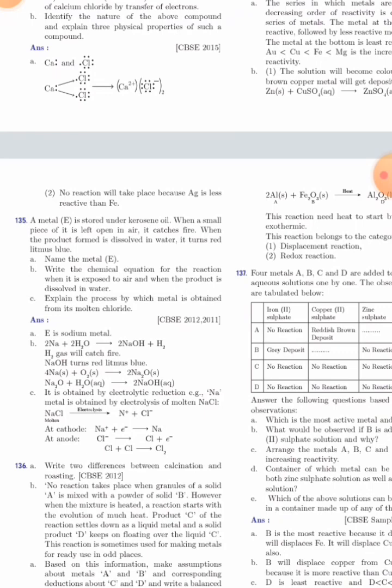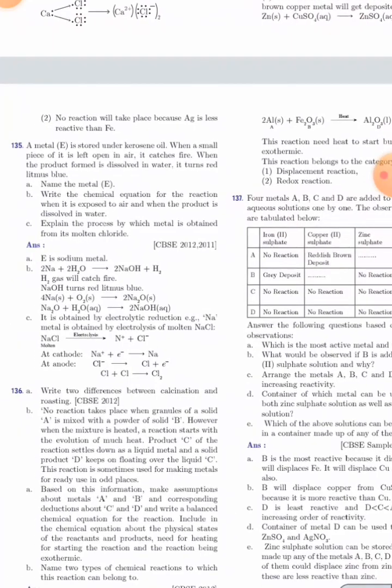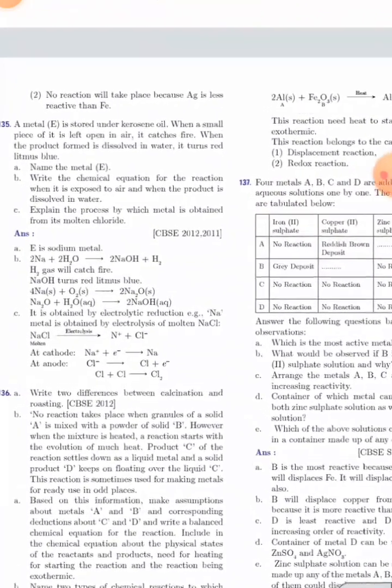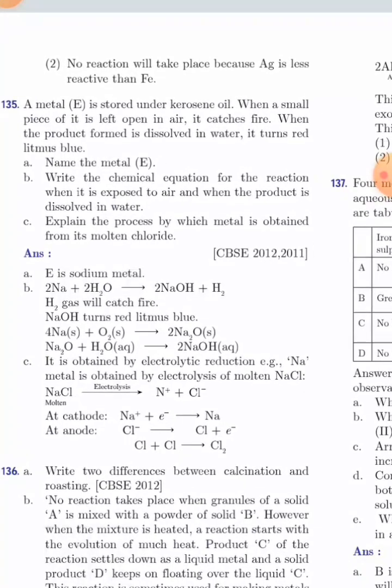And now the question will be: write the chemical equation of the reaction when it is exposed to air and when the product is dissolved in water. So here write the formula 2Na plus 2H2O gives 2NaOH plus H2, and H2 is a gas which catches fire, and NaOH turns red litmus blue. And here they have given a formula.